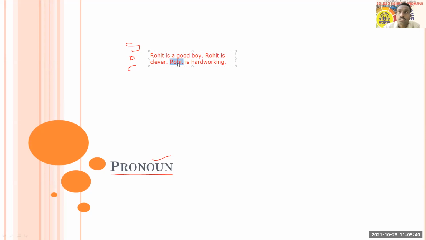We want to not use this noun every time, and so we need to use another word. What can that other word be? Another word can be a pronoun. So what is pronoun? Pronoun is a word which is used instead of noun. And why is it used instead of noun? To avoid the repetition of noun. Repetition is not okay all the time. If you just keep repeating, it will not be convenient, and it does not sound good. So we avoid this repetition, and for that we use pronoun. That is the simple meaning and definition of pronoun for all of you.